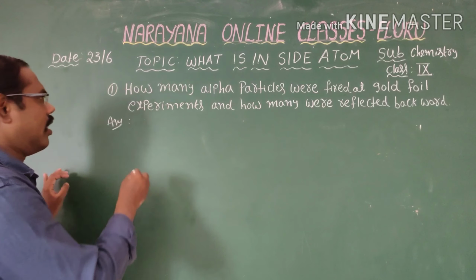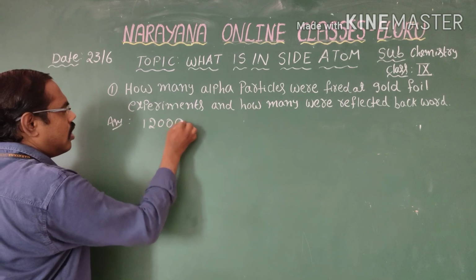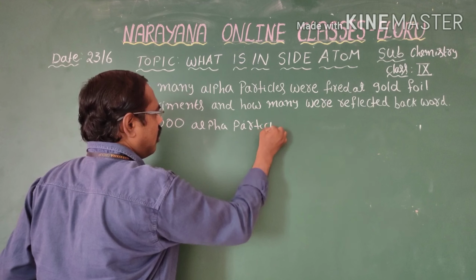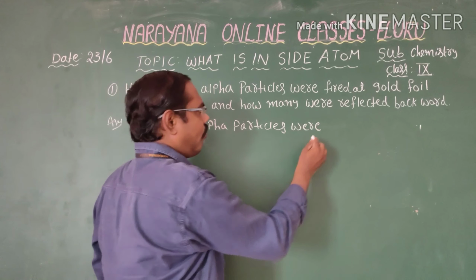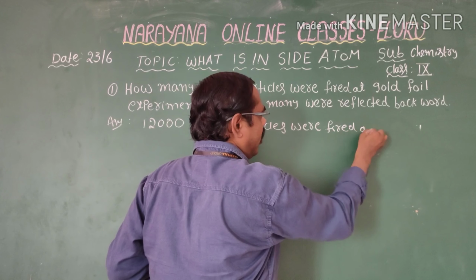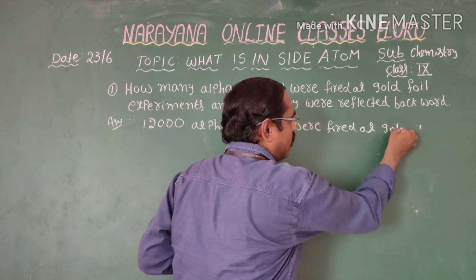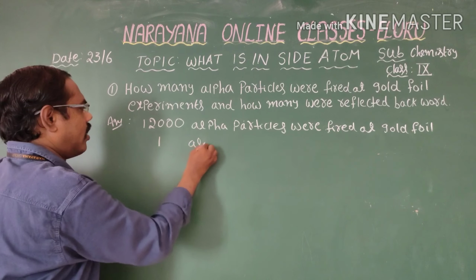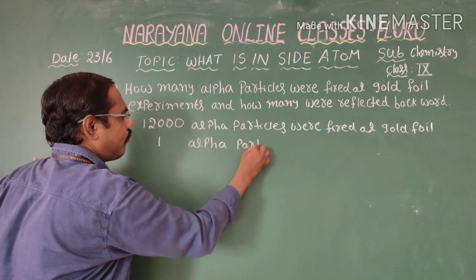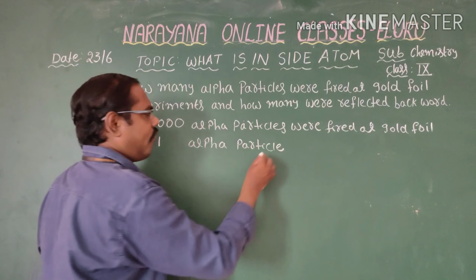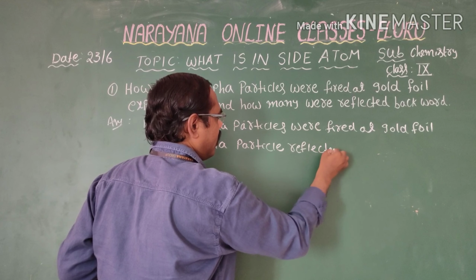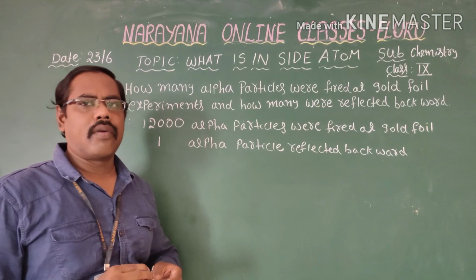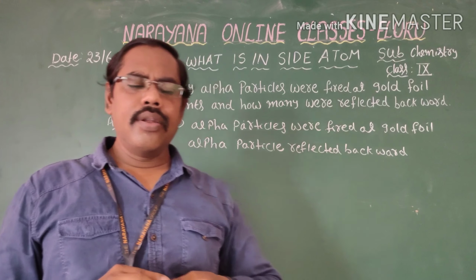So we can write here: 12,000 alpha particles were fired at gold foil, in which one alpha particle was reflected backward. Next, coming to the second question: define nucleus of an atom.